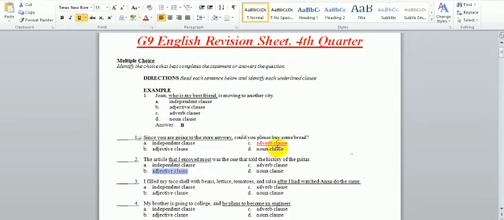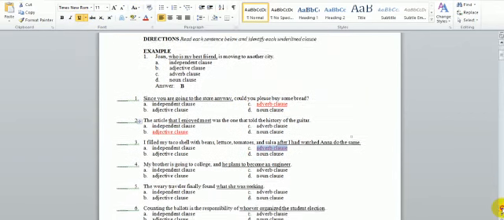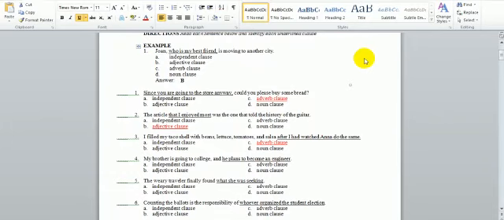Number 3, I filled my taco shell with beans, lettuce, tomato, and salsa after I had watched Anna do the same. Here the clause has started with after. After is a subordinating conjunction. Then it is an adverb clause. Number 4, my brother is going to college and he plans to become an engineer. He plans to become an engineer.